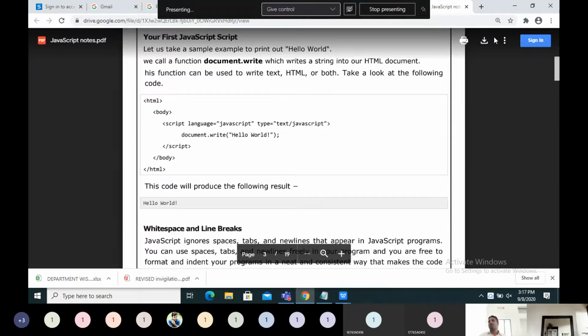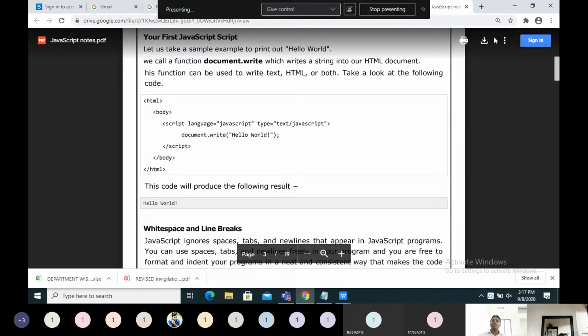No inheritance, no object-oriented programming concepts, nothing like that. It is not a high-end language. It is a scripting language with basic features like variables, expressions, operators, input-output statements, and a few built-in objects. For suppose, one built-in object is document. Document is an object. Within that there is a built-in method. Whenever you call that one, it will display a text.